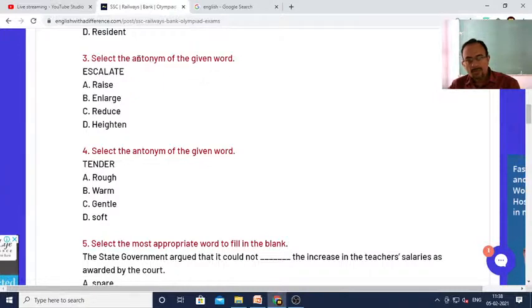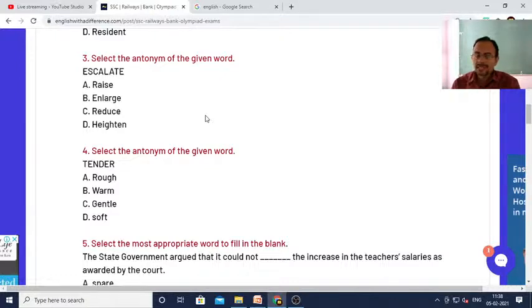So, which is the opposite of the word escalate? You can see escalate. Opposite word of escalate is raise, enlarge, reduce, heighten. Which one do you think is the opposite of the word escalate? Escalate means, you know the meaning of escalate, like tension is escalated between India and China, for example. Border dispute has escalated between India and China.